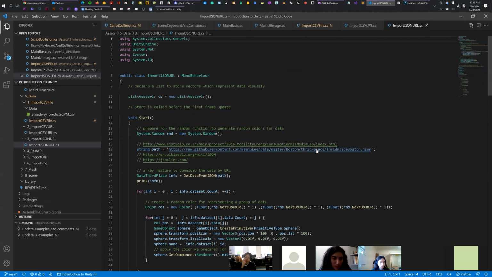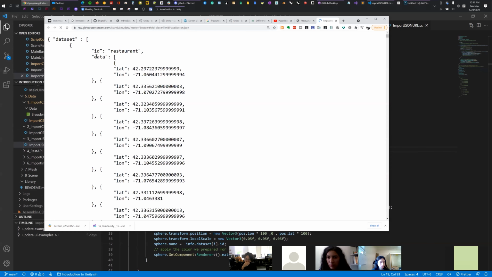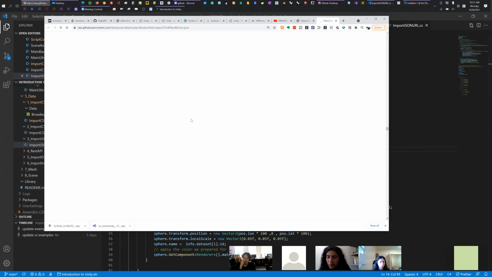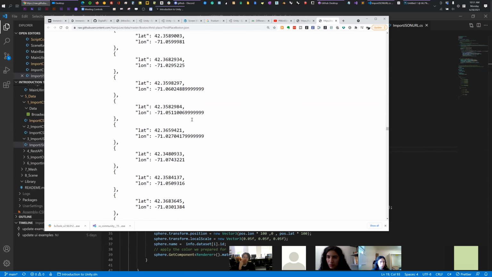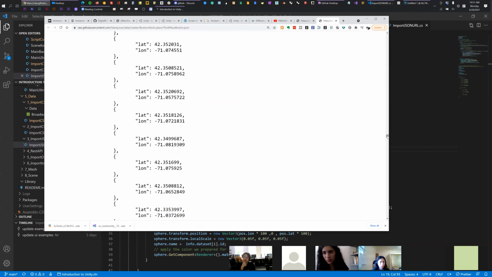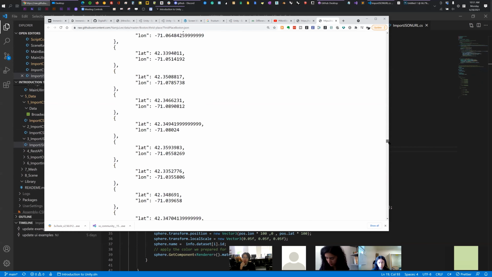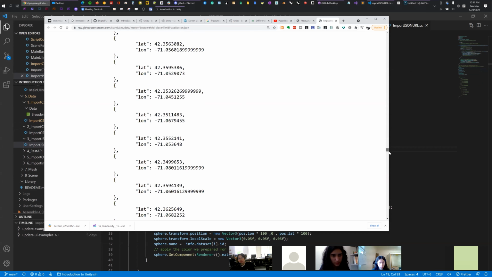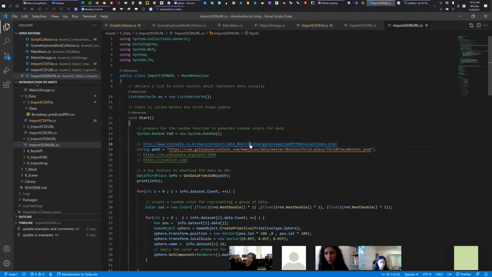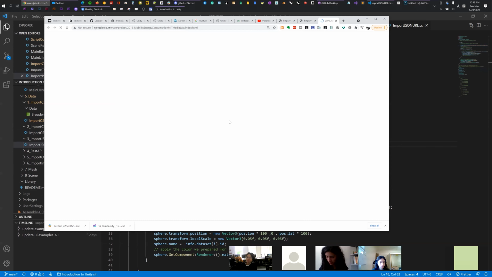Okay, this is the JSON file, the JSON data structure. Yeah, data set, ID, restaurant. These are the positions of the restaurants, right? And go down a little bit. What is that? Flyer. A lot of data, right? Anyhow, so I will show you the other version of the visualization of the data.